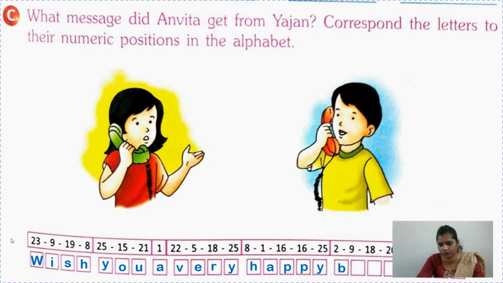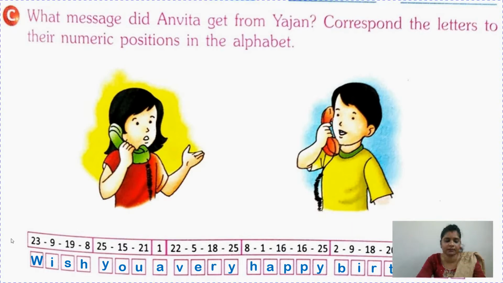I think you know now. Wish you a very happy birthday. So 9 is I, 18 is R, 20 is T, 8 is H, 4 is D, 1 is A and 25 is Y. So she is saying, wish you a very happy birthday.